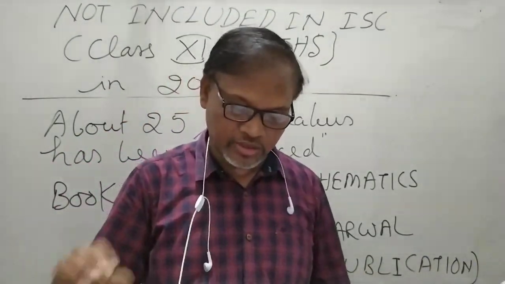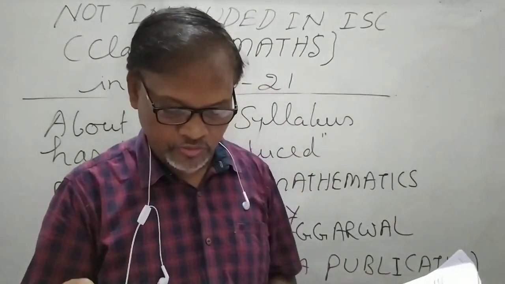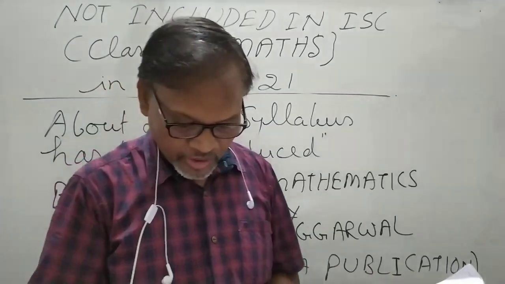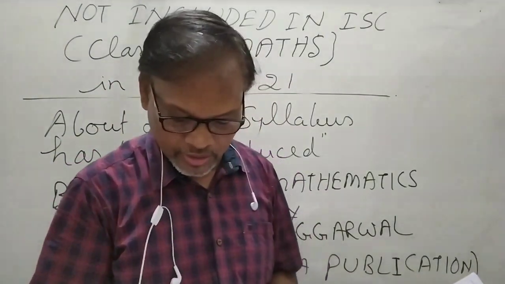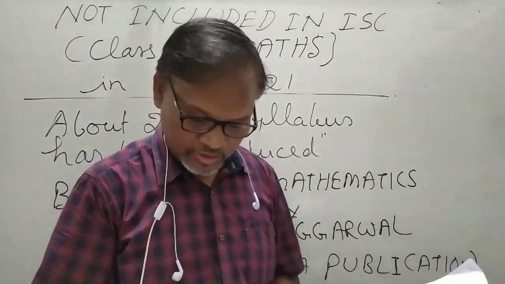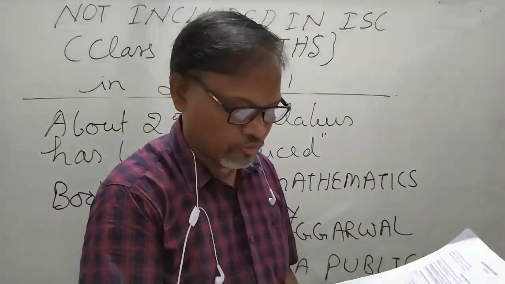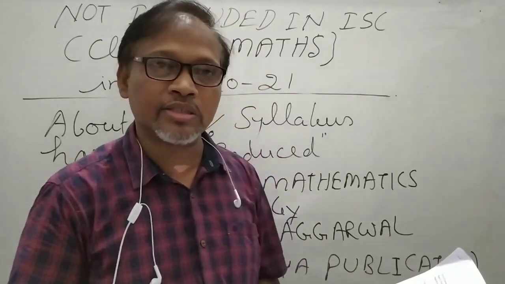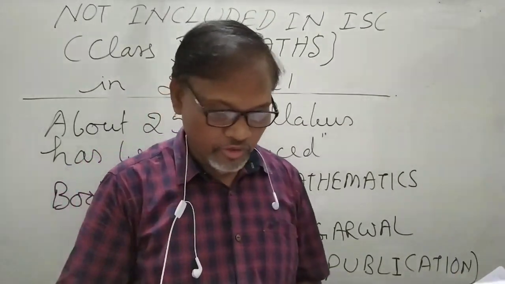Similarly in the ellipse, x minus alpha whole square upon a square plus y minus beta whole square upon b square is equal to 1, and in the hyperbola, x minus alpha whole square upon a square minus y minus beta whole square upon b square, and the condition of tangency to these curves will not come.